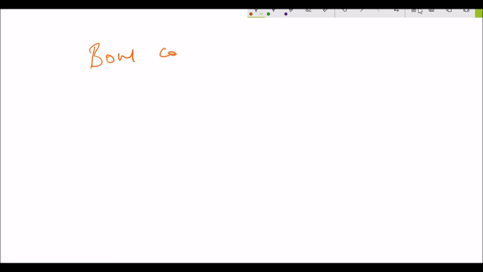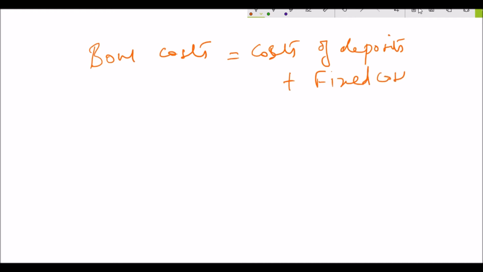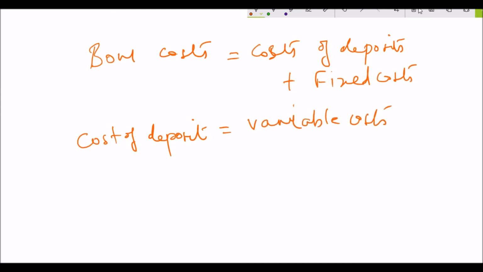So the bank costs would be costs on the deposits, which are called variable costs. And we would also incur fixed costs, the costs of office premises, furniture, computers, etc. The cost of deposits would also include the explicit interest, which is the rate at which the bank advertises to mobilize deposits. There are also implicit interest costs of deposits, such as the offering of free checking accounts, free ATM transactions, etc.